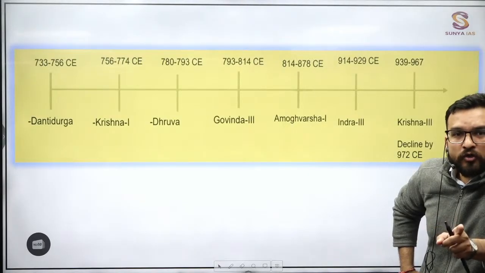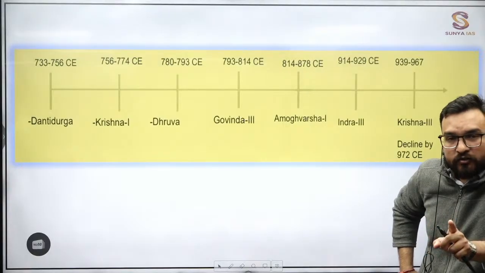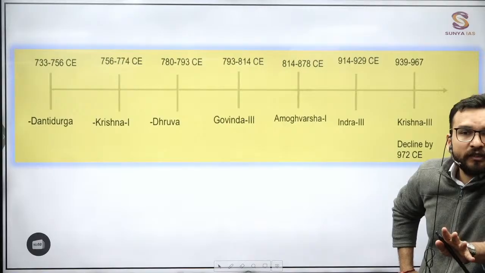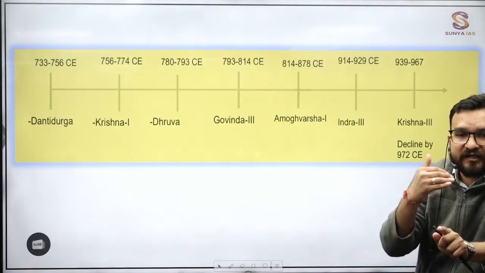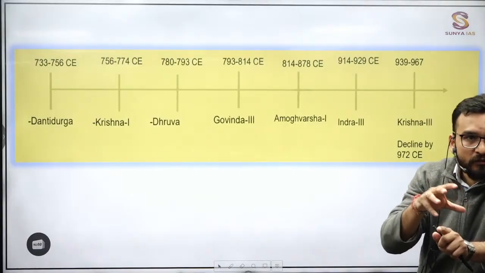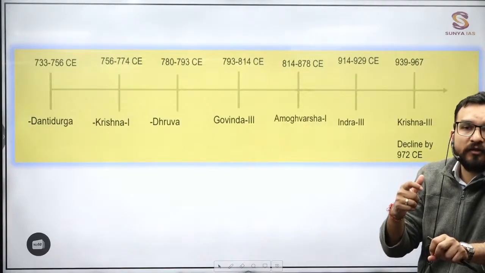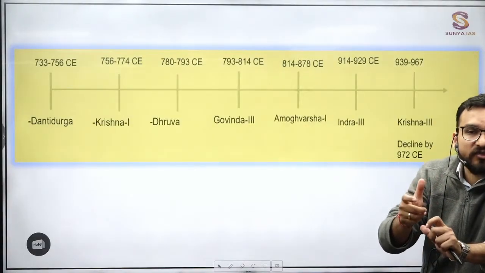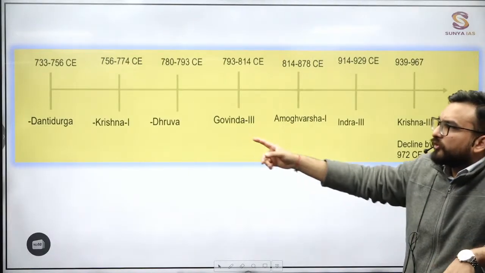So anybody who wants to acquire... Dantidurga was not a Kshatriya at that point of time. And Dantidurga wanted to be the king. And at that time, what was the norm? That only Kshatriyas will be the king. So how did he change that caste or that varna by doing this Hiranyagarbha ritual. Hiranyagarbha means golden womb, that it can transform you into some other Varna system too. So this one ritual you should remember, Dantidurga.